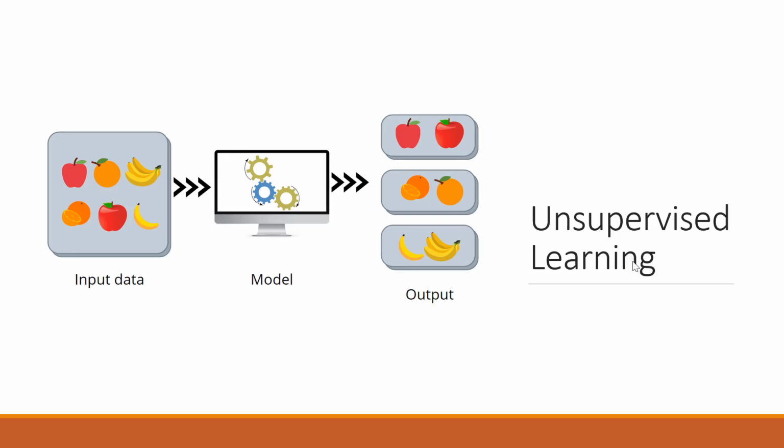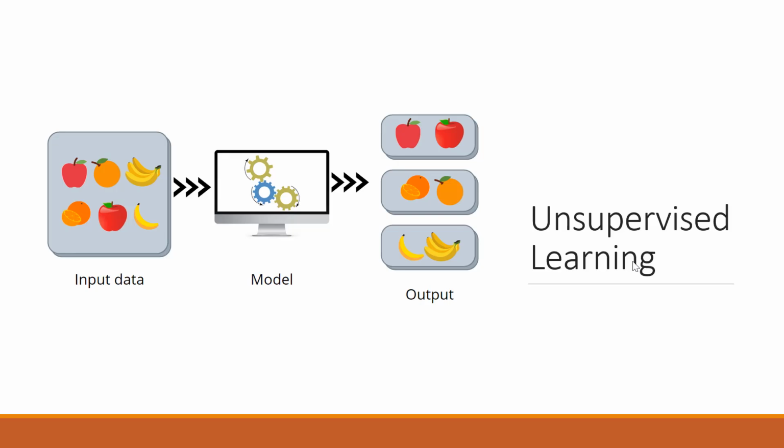You can see one example on the screen. Here we are utilizing unlabeled data of three different fruits: apple, orange and banana. This unlabeled data consists of features of these fruits like color, shape, etc. We will pass this unlabeled data to our unsupervised machine learning model, and this model will create clusters of fruit that come under the same category.